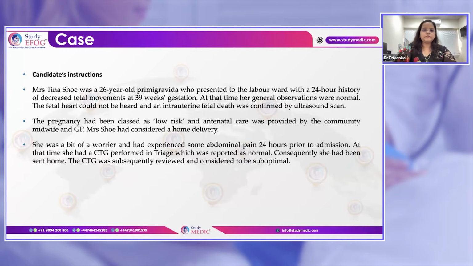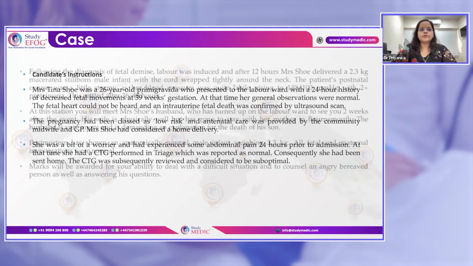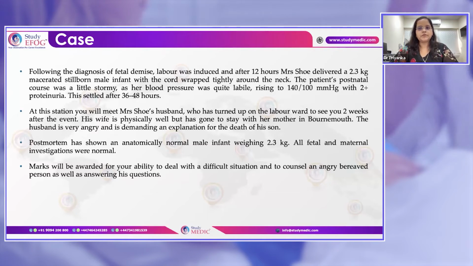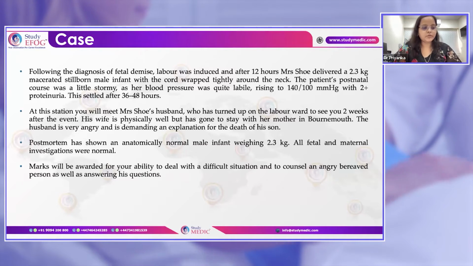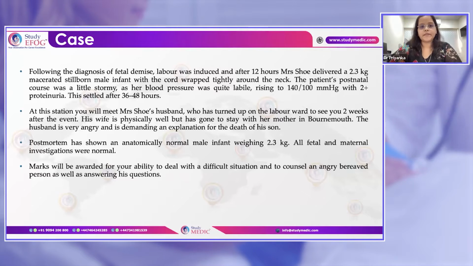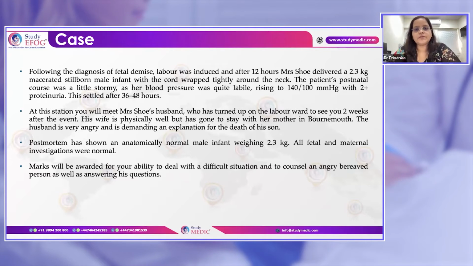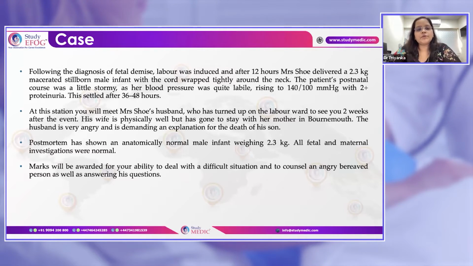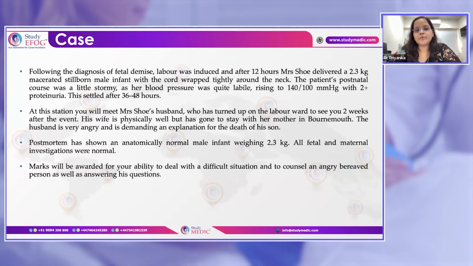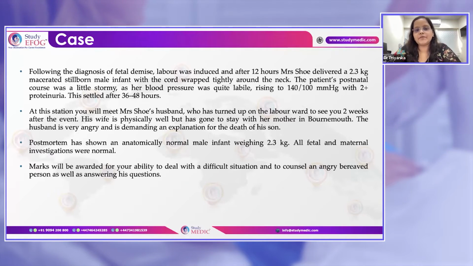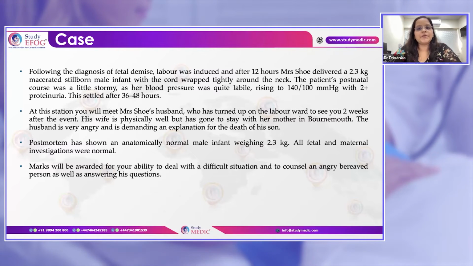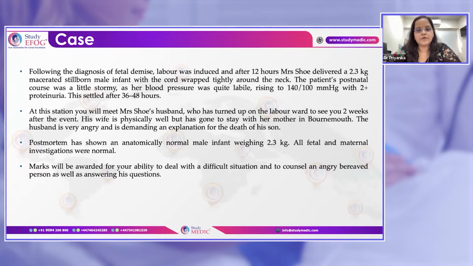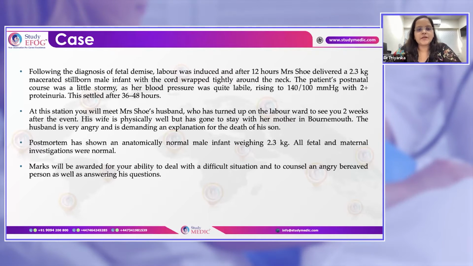Yeah. So this was regarding the difficult patient where the baby had grown small, around 2.3 kgs, which is quite less for a 39 weeks of gestation baby. And also the patient had probably not been compliant with the follow-up, and her blood pressure had risen at the time when she had decreased fetal movements. And also her husband is angry.